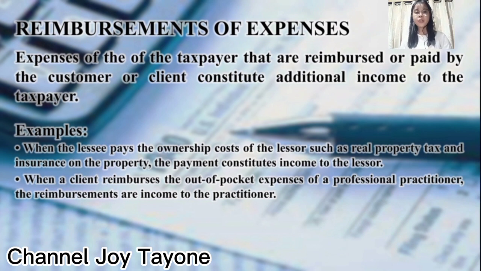We have two examples here. First example, or illustration: when the lessee pays the ownership cost of the lessor, such as property tax and insurance on the property, the payment constitutes income to the lessor. Second, when the client reimburses the out-of-pocket expenses of the professional practitioner, the reimbursements are income to the practitioner.